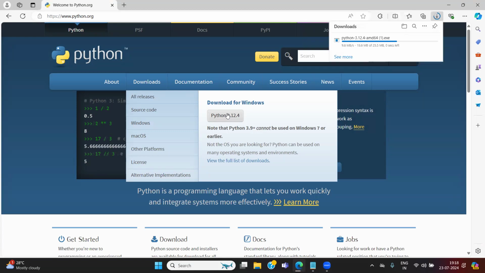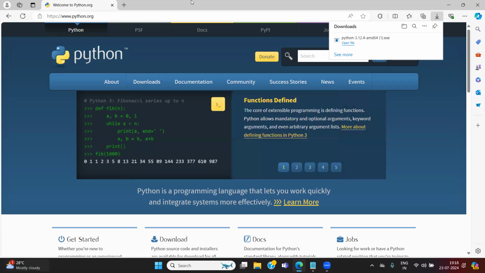When you click on the button, automatically a file is going to be downloading for you, very fast. Internet is needed to download Python. Whenever you are operating with websites, internet is mandatory. Without internet, any website cannot open. All websites are running with internet. You have to know that.